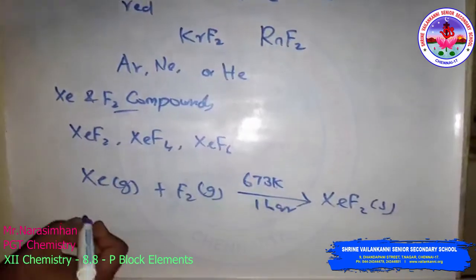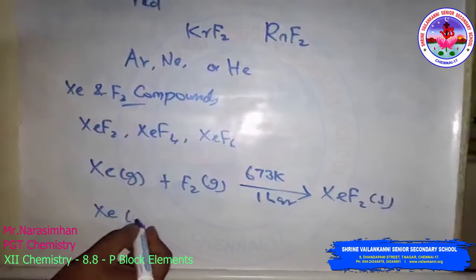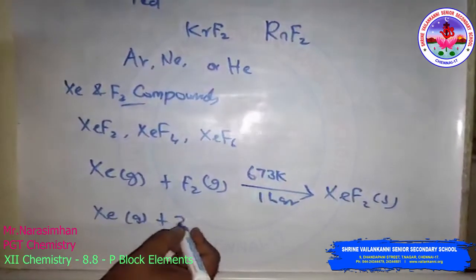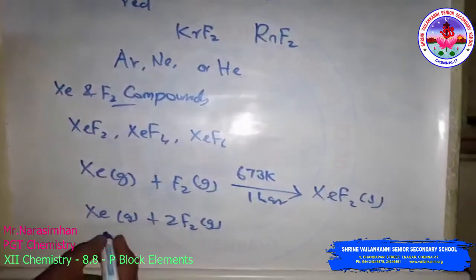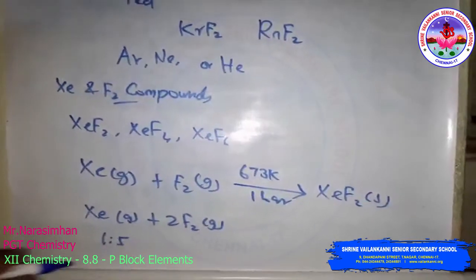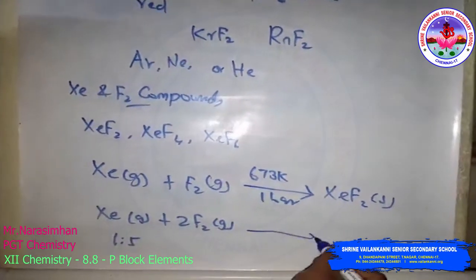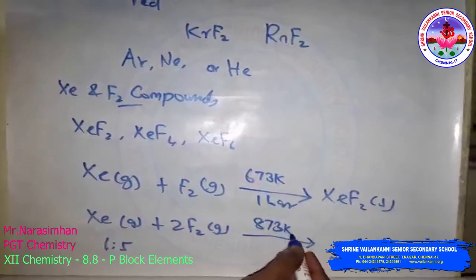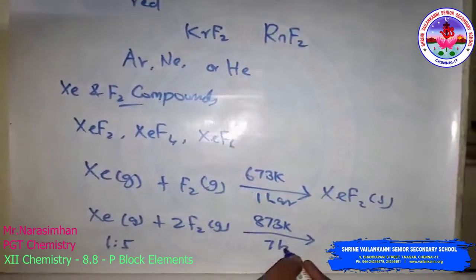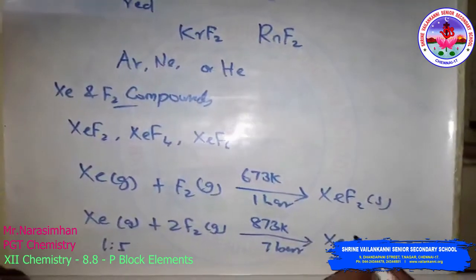Then the ratio of xenon gas changes. Xenon gas reacts with 2 moles of fluorine gas. Here the ratio is 1:5. The temperature also changes here: the temperature is 873 Kelvin and the pressure is 7 bar. They form xenon tetrafluoride.